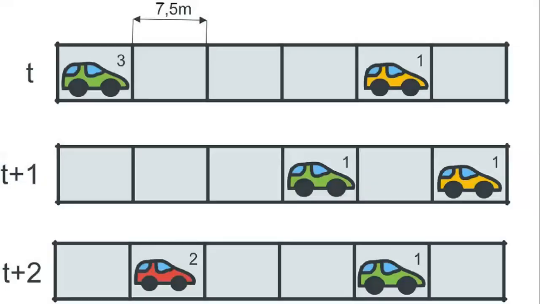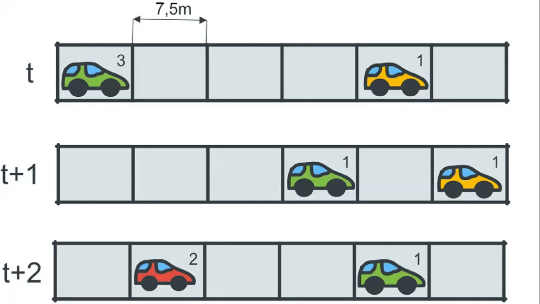In the early 1990s, German physicists created a model called the Nagel-Schreckenberg model that can simulate highway traffic in which cars are analogous to granular particles that jam at large enough densities. In this model, the road is broken up into cells, which contain at most one car, as seen by the boxes in the figure. Furthermore, time is discretized into time steps, which are determined by the time it takes for a car to travel approximately 10 car lengths at the speed limit. And every car is assumed to have an integer velocity.